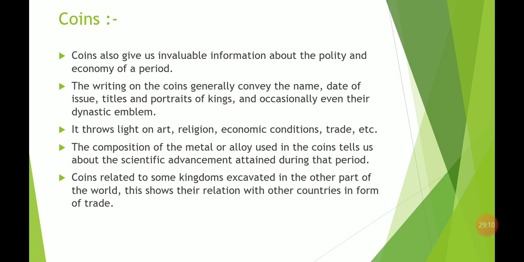Now the composition of metals or alloy that is used in the coins tells us about the scientific advancement attained during that period. What kind of metals were used during that period? What advanced technologies or techniques were used for the minting of that coin? What kind of metals they have used for the construction of the coin? This also explains that they knew about the scientific technologies that were used to mint the coins.